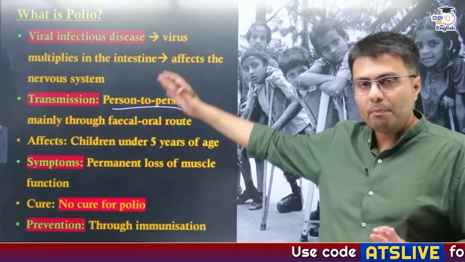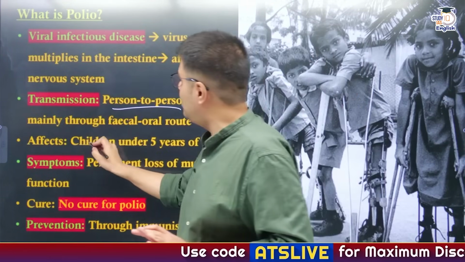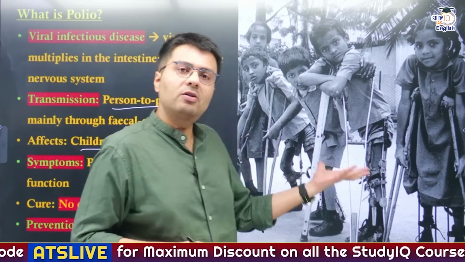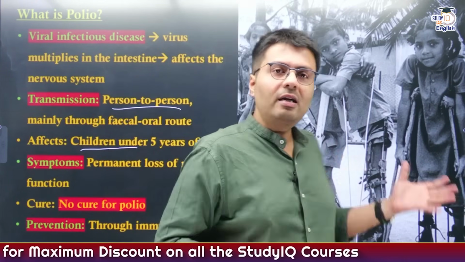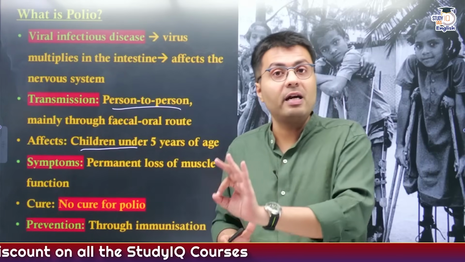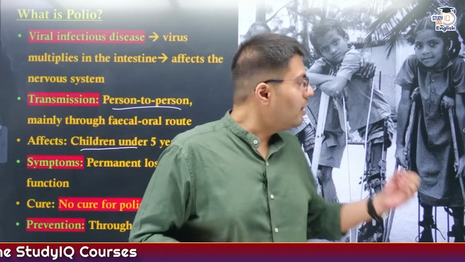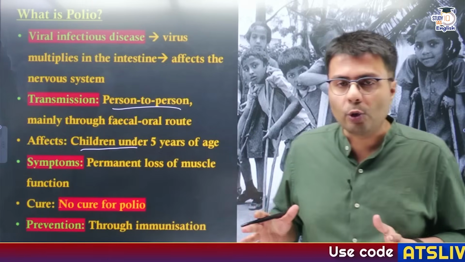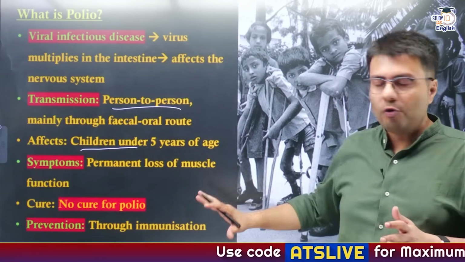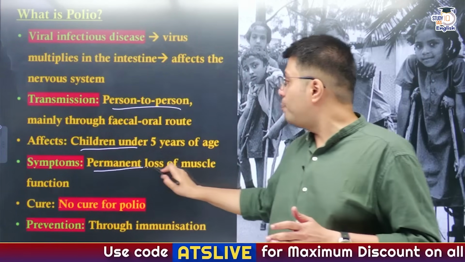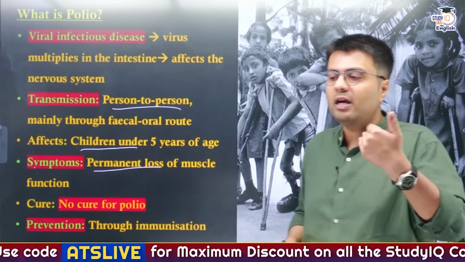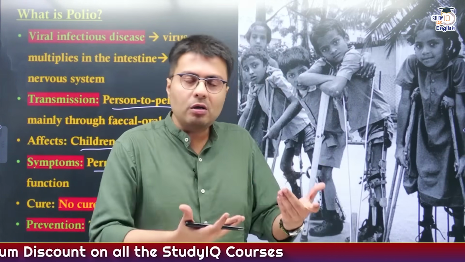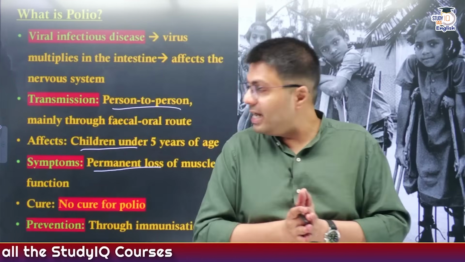And the people who are affected by this disease are mostly children under 5 years of age. So basically this is an image that will tell you that these are children who have been affected by polio, and that is why they are unable to move like a normal person, and therefore they require some kind of support. Now the symptoms of polio: it usually leads to permanent loss of muscle function. So any person who has polio won't be able to walk like a normal human being, right?